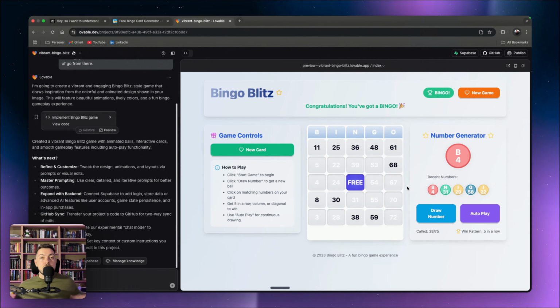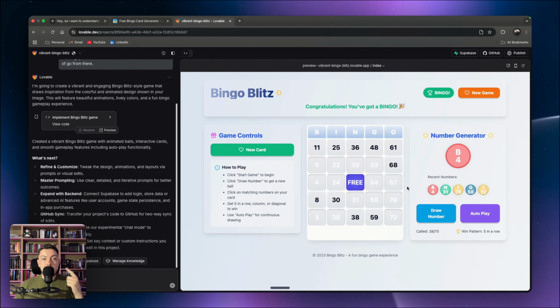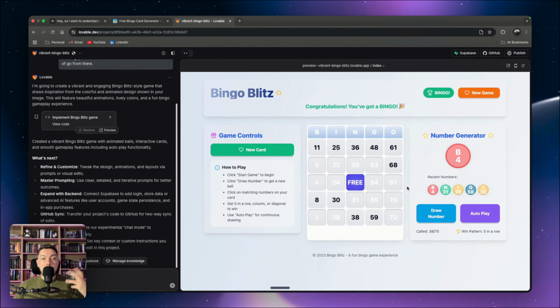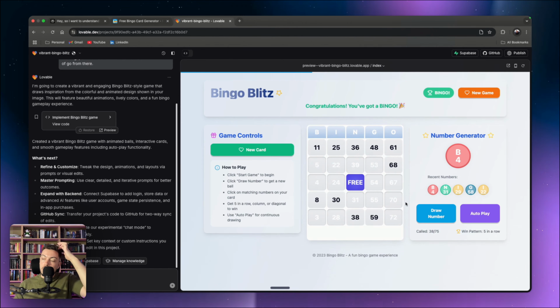And that's off the first iteration. That's one prompt in Lovable. Literally one prompt using our voice. We didn't type a thing. We've got pretty much a working bingo game. That looks like trash. I will say that. We want to work on how it looks because we want to get closer to this, right? So let's work on doing that.